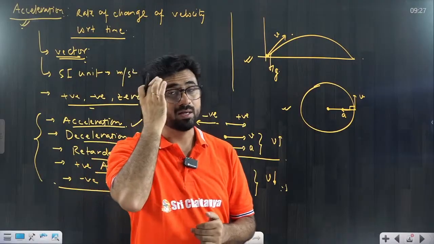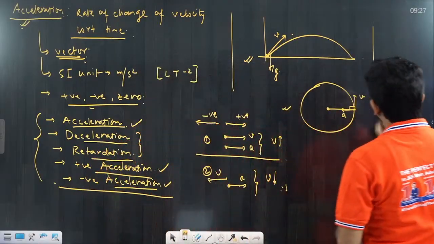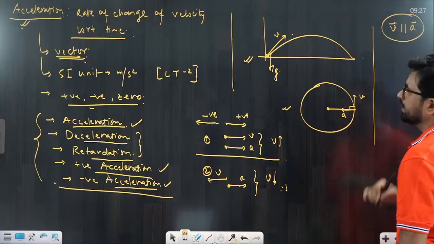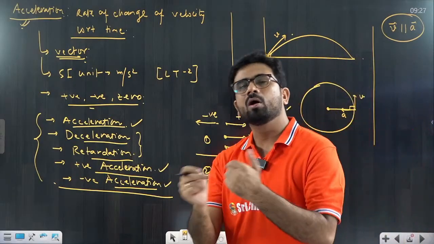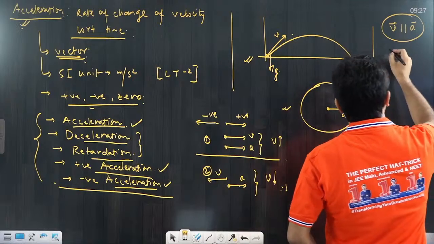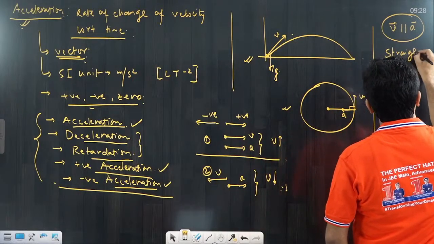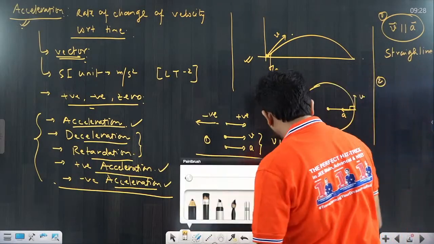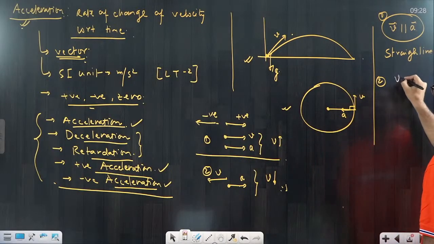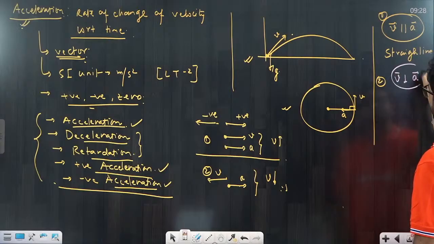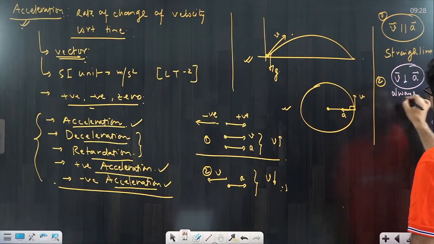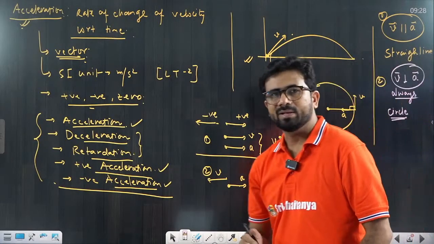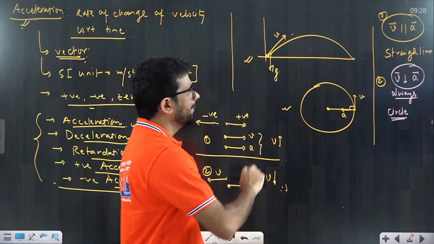But there are some things you have to remember, very simple. If velocity is parallel to the acceleration, either both in the same direction or anti-parallel, in both cases the path would be a straight line. That is the first thing. Second, if the velocity is always perpendicular to the acceleration, always, then the path would be a circle. The particle would move in a circle.